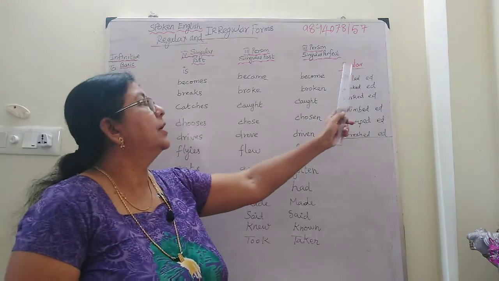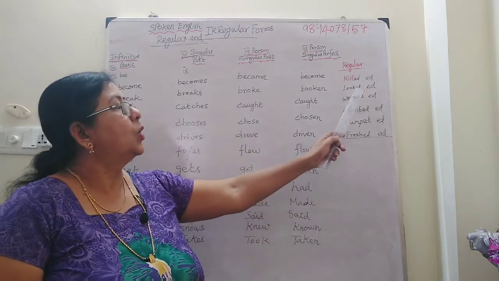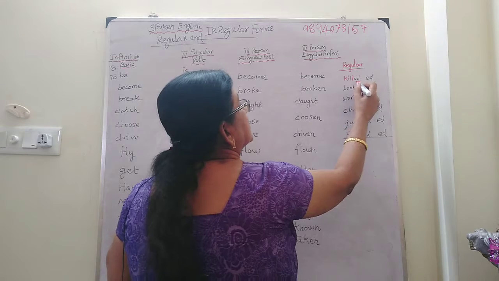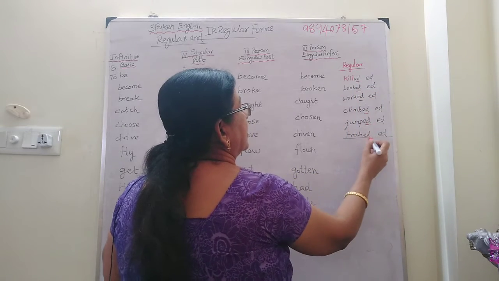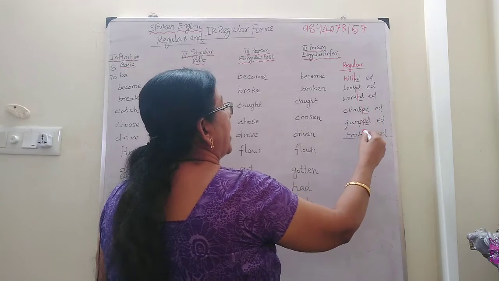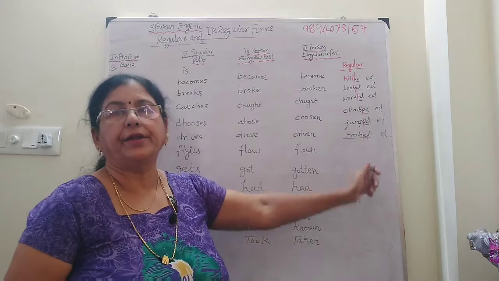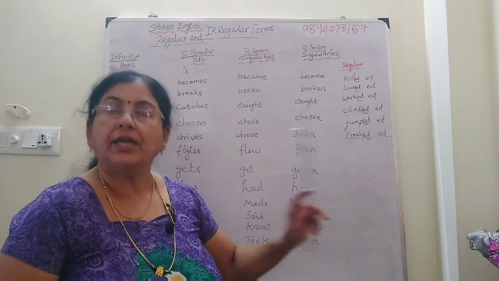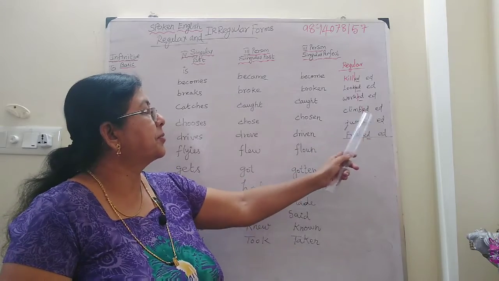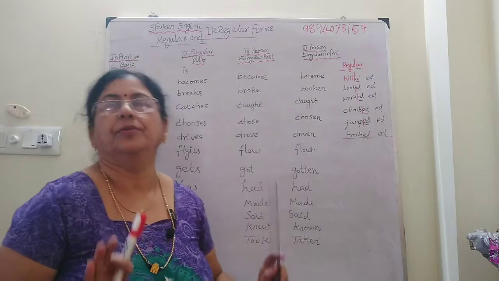The ed form. For example, kill, killed, killed. Look, looked. Worked. You just add this ed. This is the present form, you just add ed. Then the past participle form also adds ed. So there is no change in between the letters. Kill, look, work, climb, jump, fresh. This is called regular forms of verb.